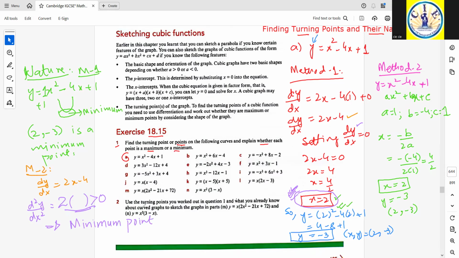And obviously, as I have already told, the methods to find the minimum point are either this one or this one, and the nature of the minimum point, whether you do it with the second derivative method or you do it according to the coefficient of x squared, as I've explained it. So these are the two methods to calculate the turning points and their nature.